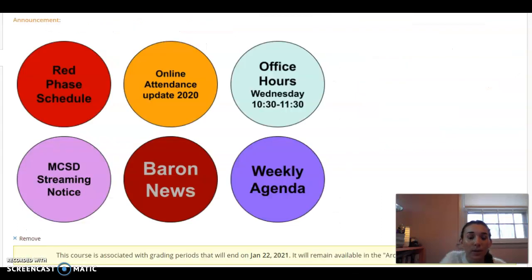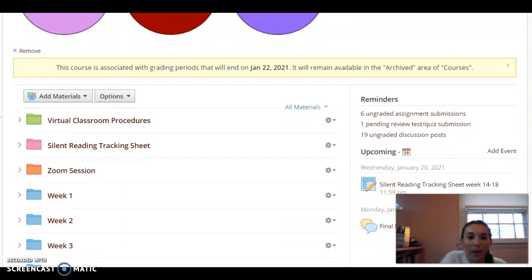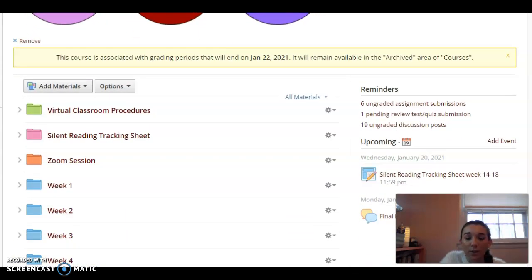This is similar to what you can find on the online students Schoology page. So the only difference is the subfolder. We do not have a subfolder for students that are completely online. That means that you are not Zooming into class at any time. The only difference is the subfolder because you are self-paced and therefore if I am absent, it doesn't really impact when your work is due or the work that you should be working on throughout the week.